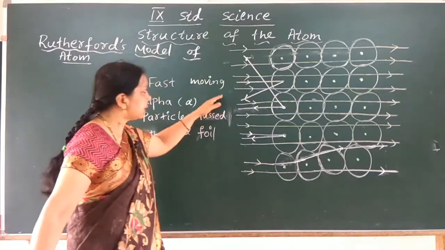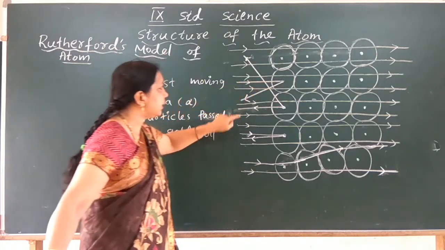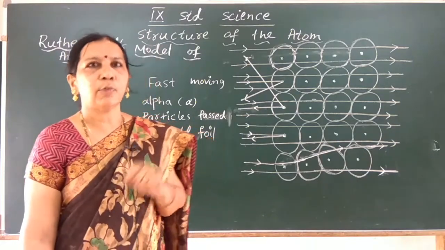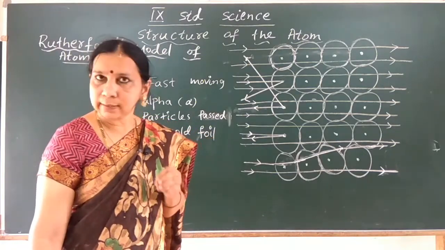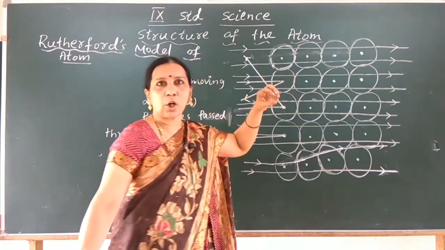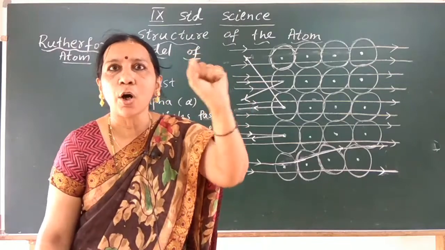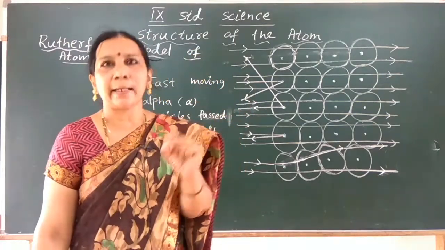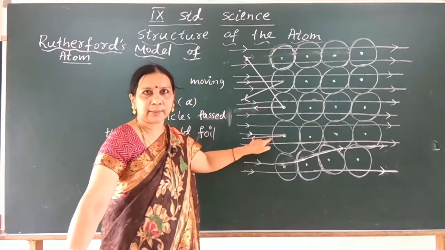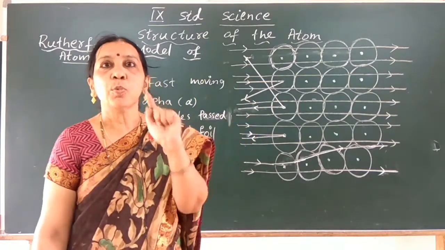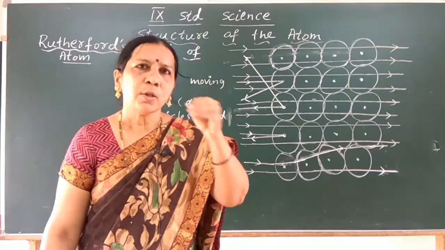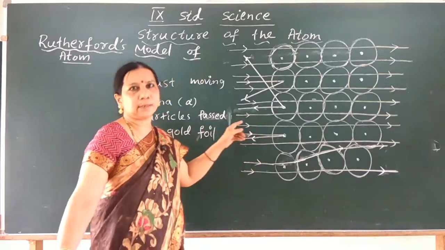And since some alpha particles were deflected in very small angles, he concluded that the positive charge of the atom is concentrated in a very small portion of the atom.